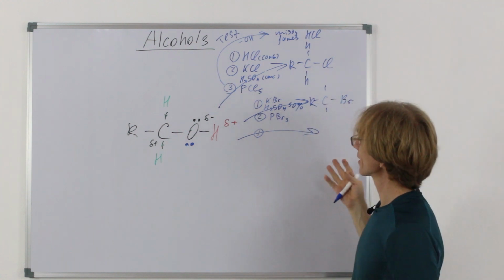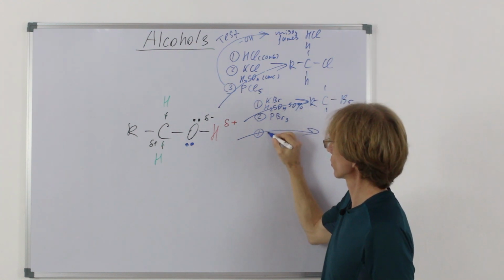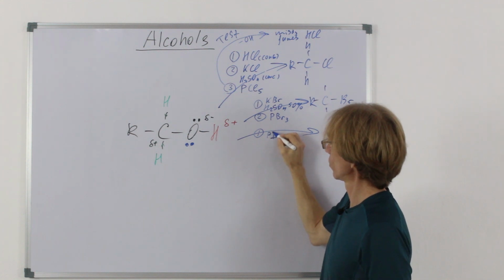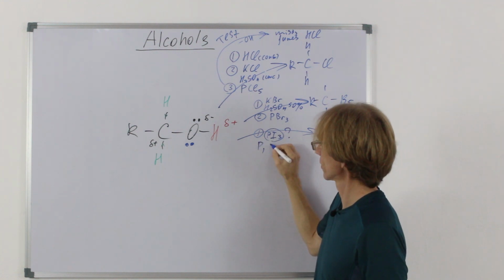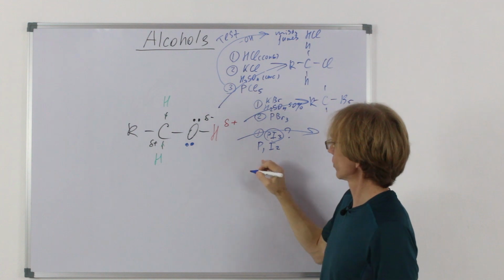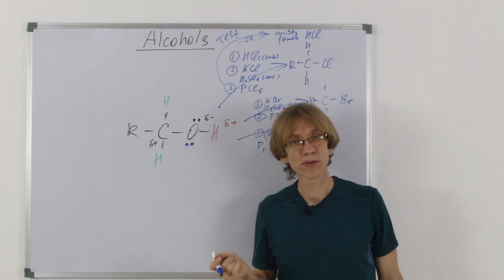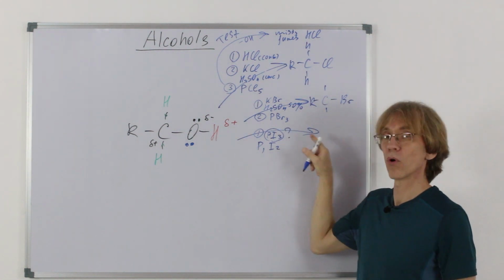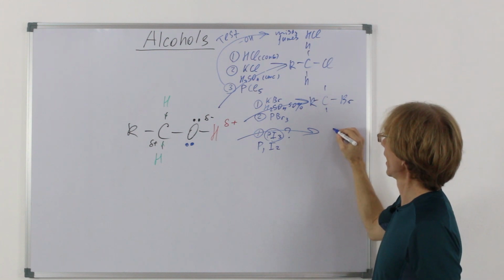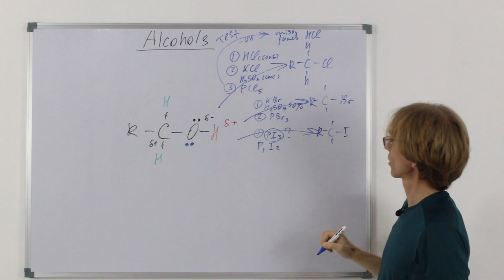I can prepare this in place, or I can prepare, say, phosphorus triiodide, which is easier to make. How? I just take red phosphorus and iodine. They would react on heating on the spot, creating phosphorus triiodide, which would perform the same reaction, and iodoalkane would be formed out of alcohol.